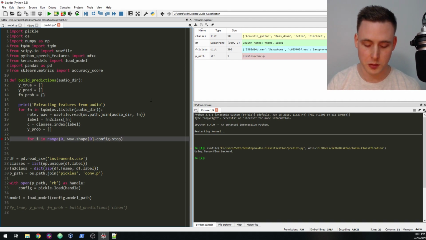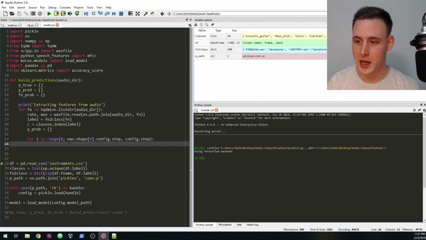And again, this is why we store everything in the config file. We can go forward via config.step. So we're going to pass over the entire wave file and get these indexes. We're going to say sample equals wave from i to i plus config.step.